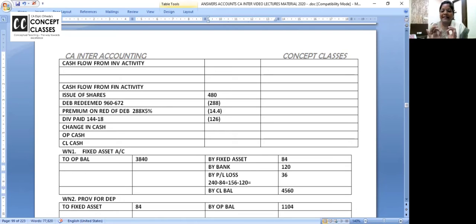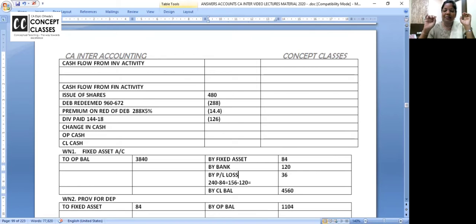Take your time and tell me if everything is clear or not. And in your mind, you have to cross check. I'm putting my hand on the ears to focus. 84, now do it like this: 84 plus 120 plus 36. By way of push, the cost of the asset should go out.